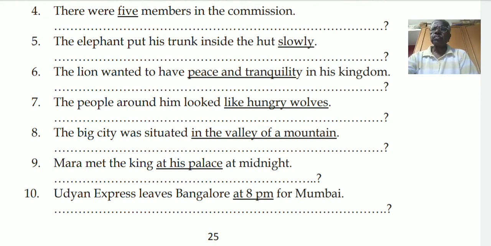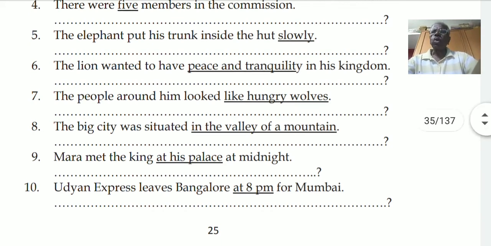Here, when. The verb is leaves, which is present tense, so you have to go for does. When does Udyan Express leave Bangalore for Mumbai?